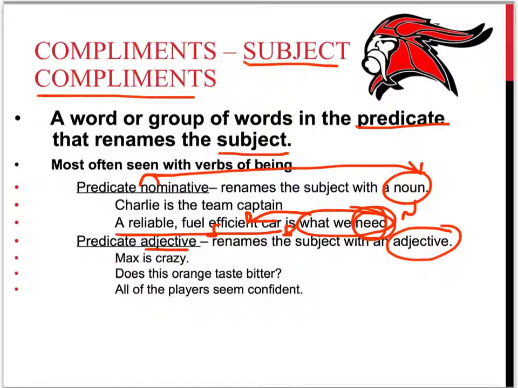All of the players seem confident. Players seem confident. Renaming players with confident. Again, adjective. So that's the difference between predicate nominatives and predicate adjectives. And they're both considered subject complements. So remember, subject complements rename or modify the subject of the sentence.